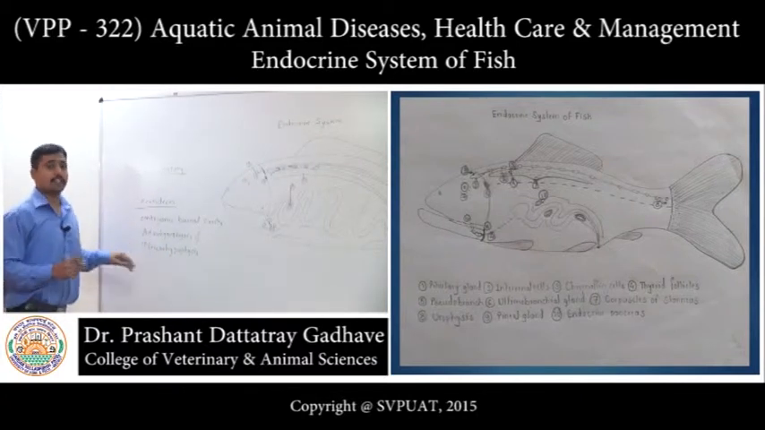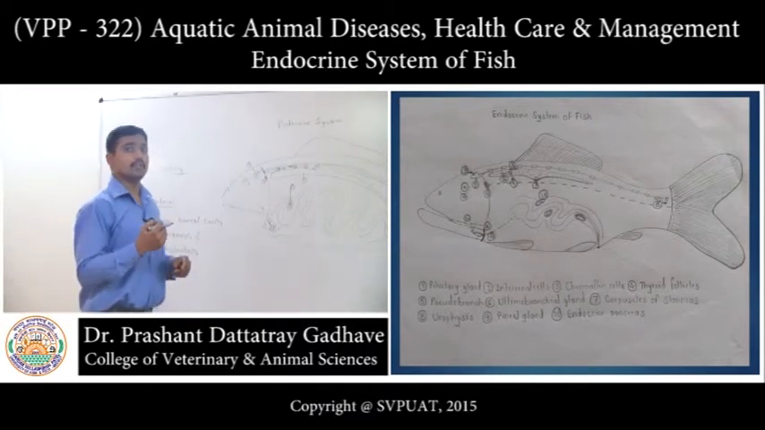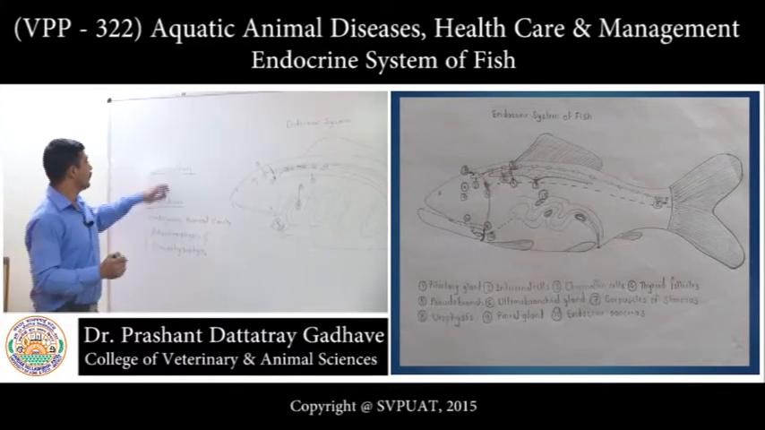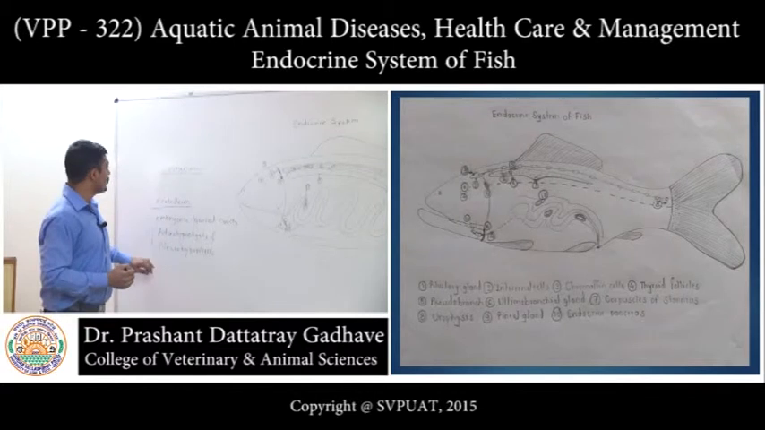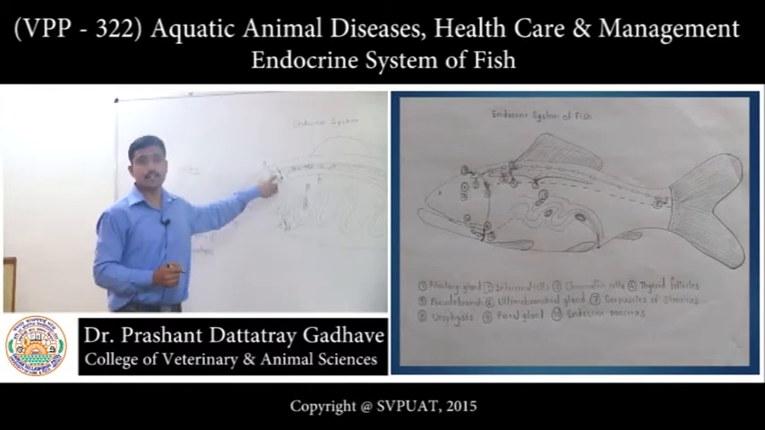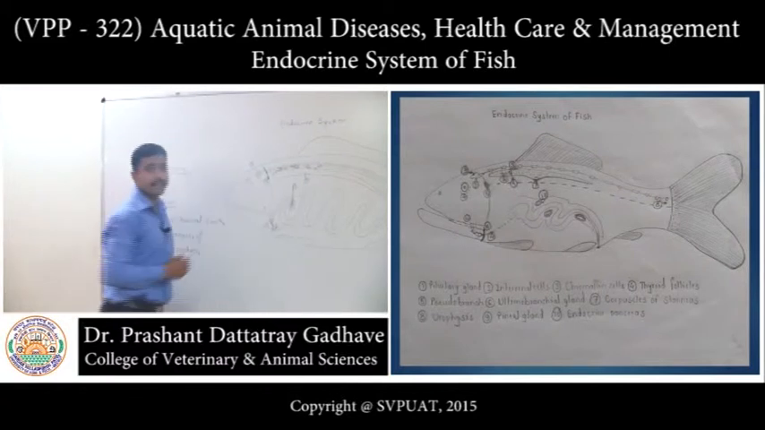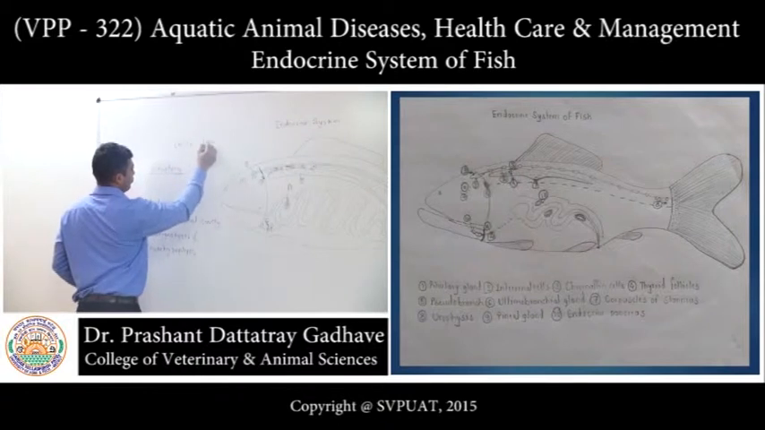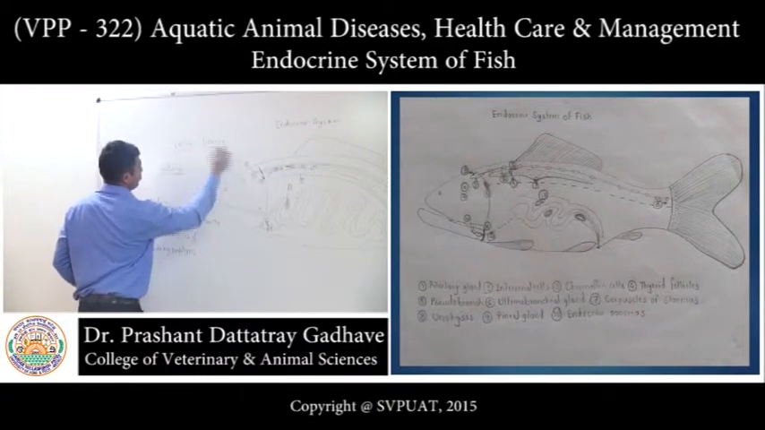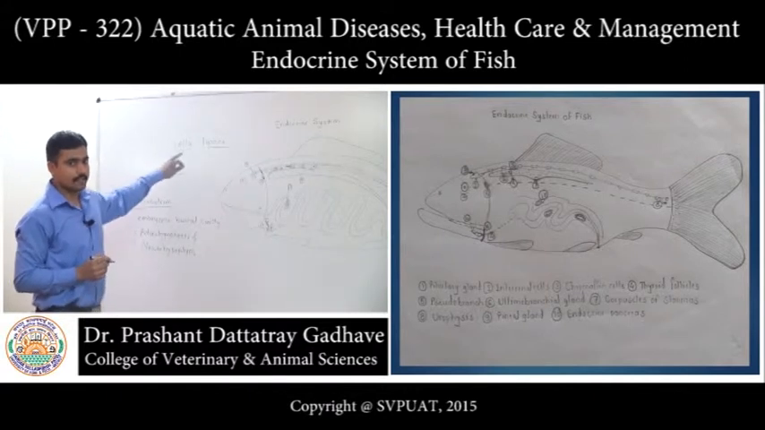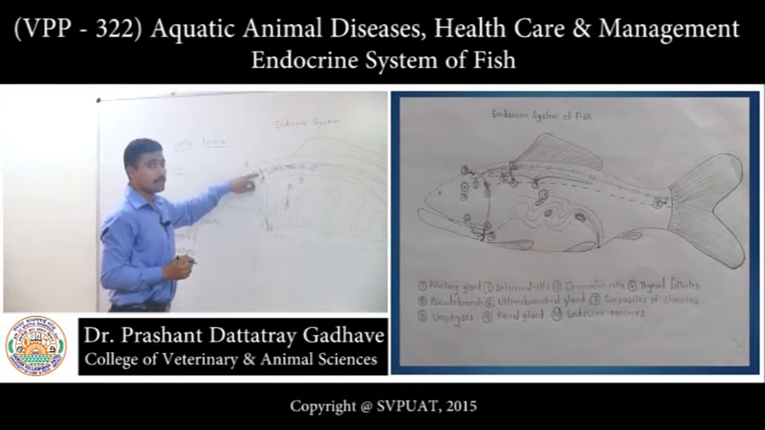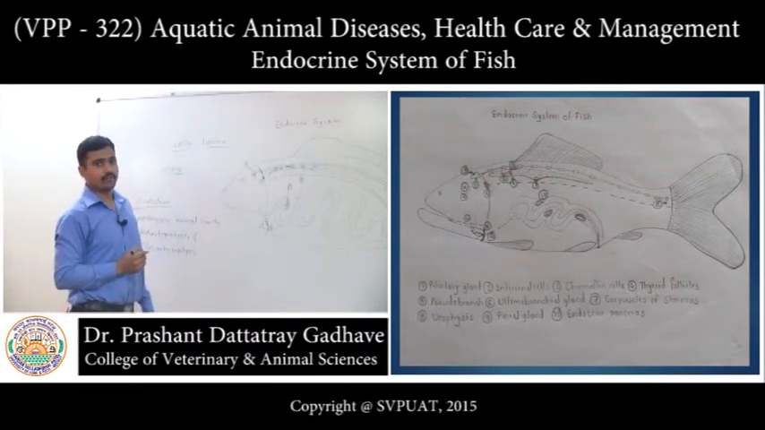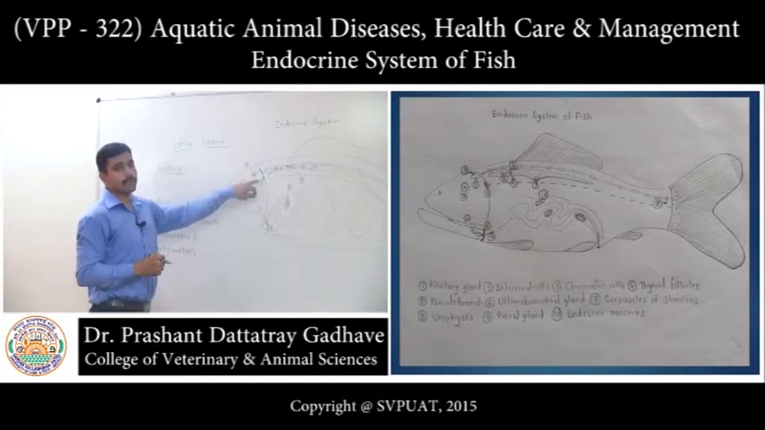Now, these two structures share their vascular supply and form the pituitary gland. This pituitary gland is located in a bony cavity called sella turcica, where pituitary is located just below the diencephalon, right? This is the location of pituitary.